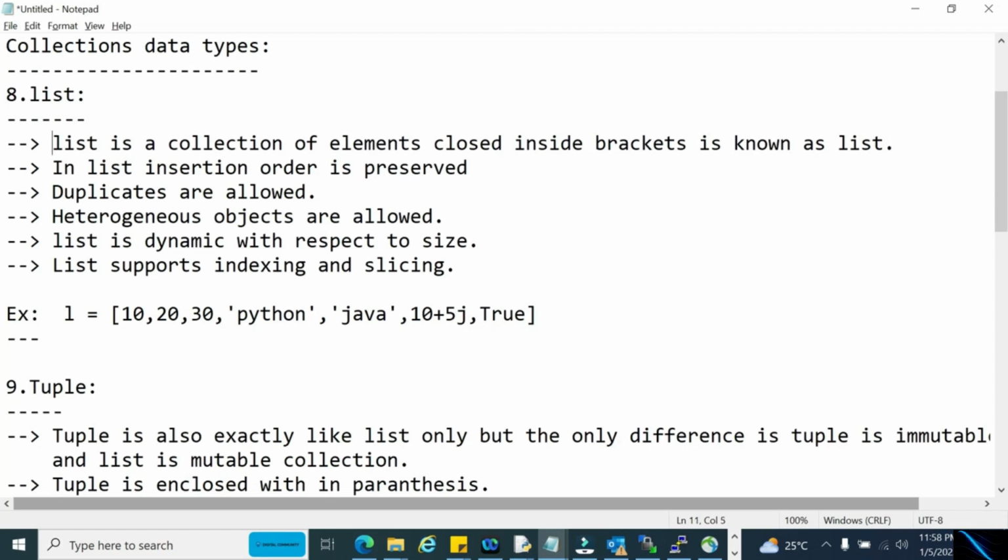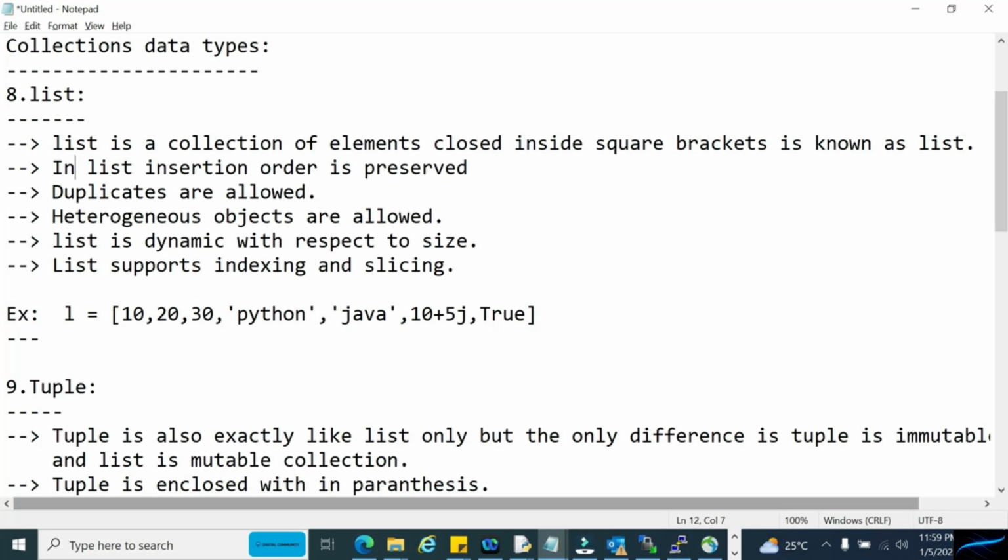A list is basically a collection of elements closed inside square brackets. A collection of elements closed inside square brackets is nothing but a list. Now, list has certain properties. List follows certain rules, so all those rules that list follows we'll discuss in detail in this data type.